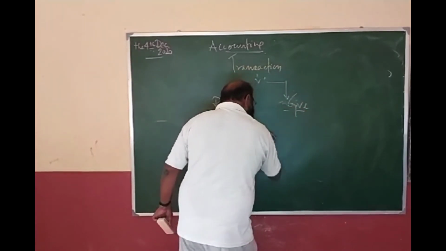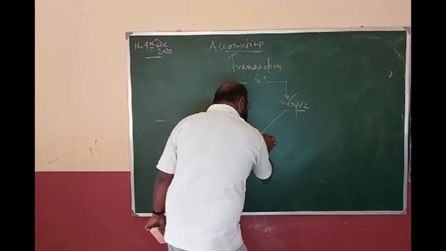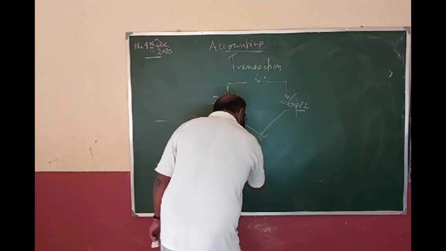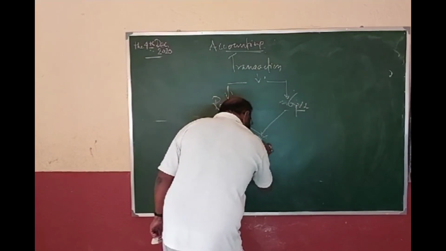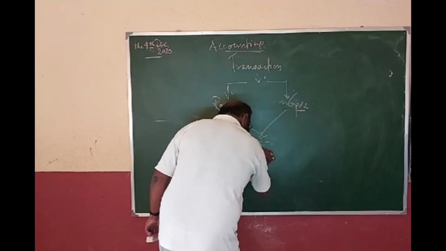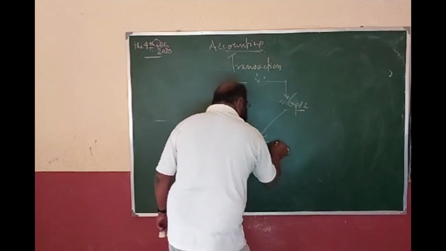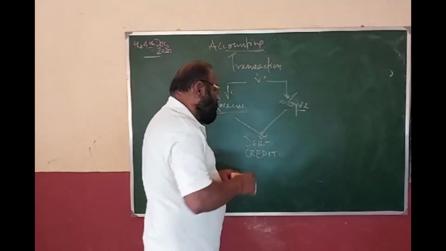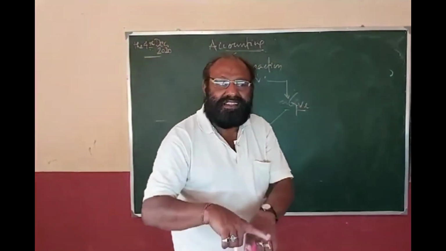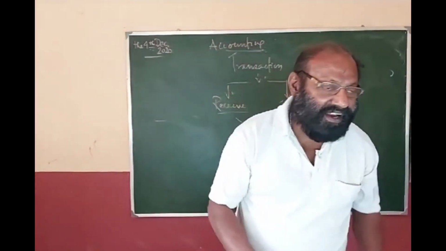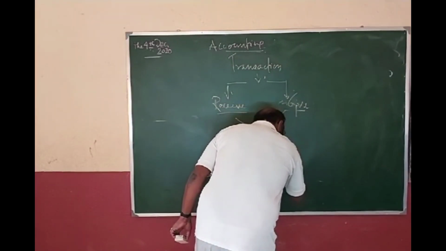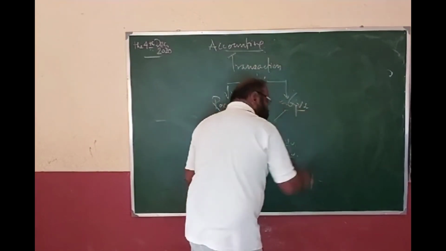And these two are technically known as debit and credit. So each and every transaction has 2 parts. One is debit and the other one is credit. Clear? In short it is Dr. here and in short it is Cr.